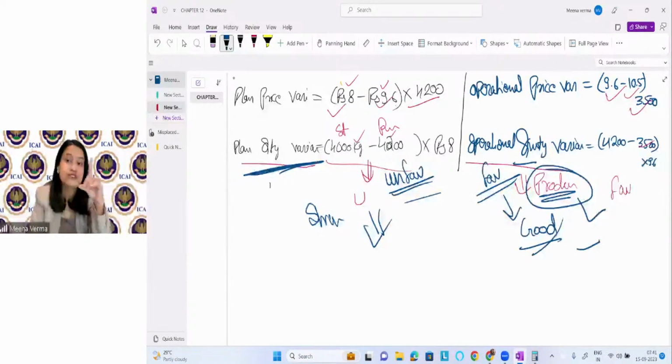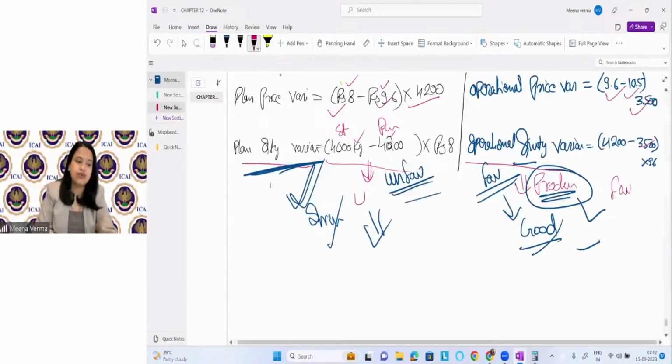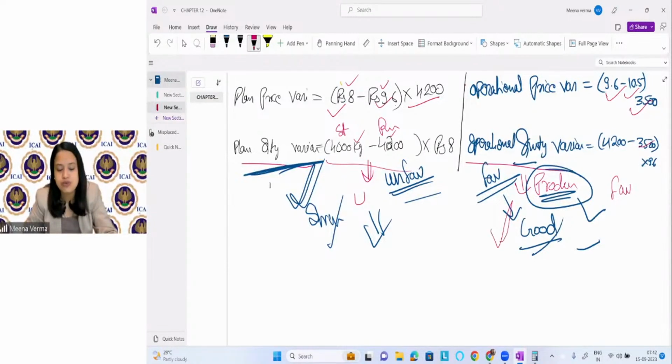Who is responsible? The strategic level manager is responsible. He should consider these factors and set a revised budget for the internal managers. So here you can see this variance, the planning variance, is coming as unfavorable. Who is responsible for these unfavorable variances? The strategic level manager is responsible. Who is responsible for these other variances? The operational level manager is responsible.